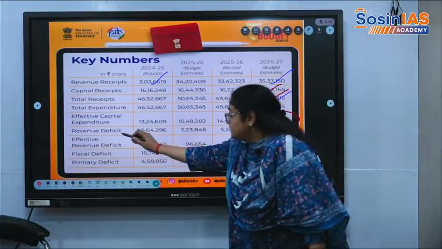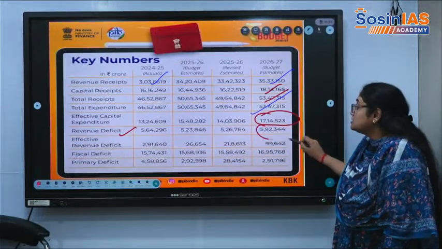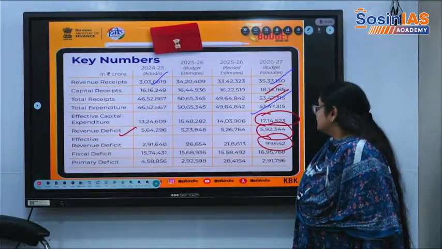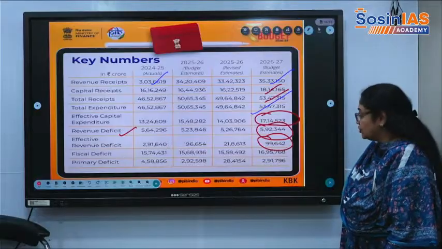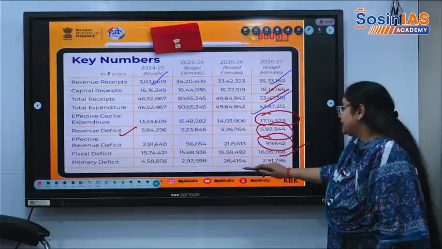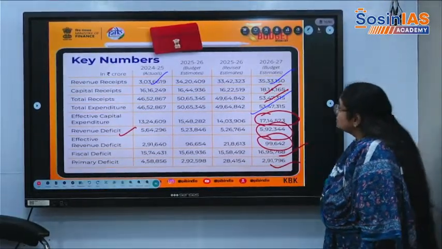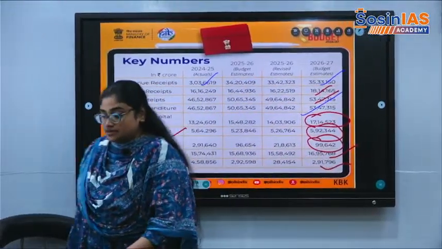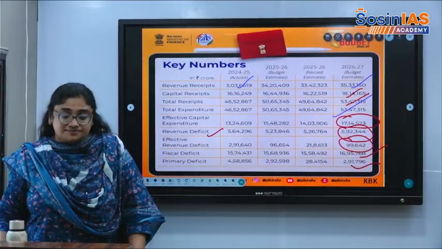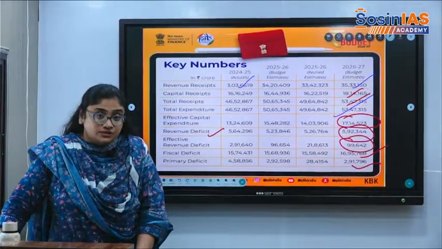Okay. Revenue deficit is also increasing. Effective revenue deficit is 99,000 crore. Fiscal deficit is again increasing. Primary deficit is also almost in the same manner. So these are the trends that we need to take hold of from the past few years with respect to the expenditure, deficits and revenues.